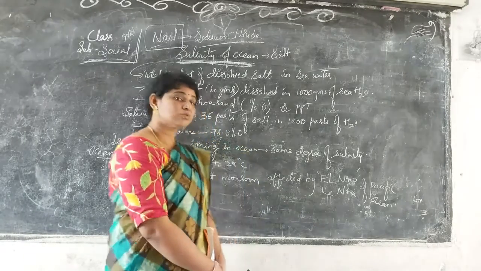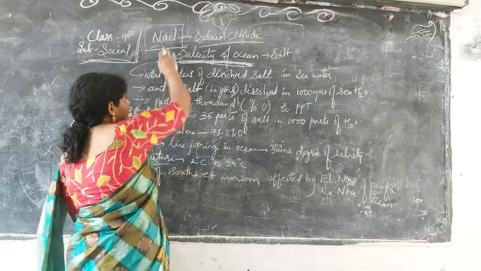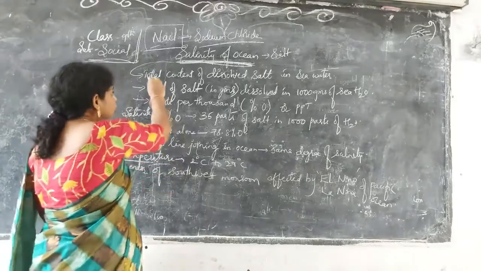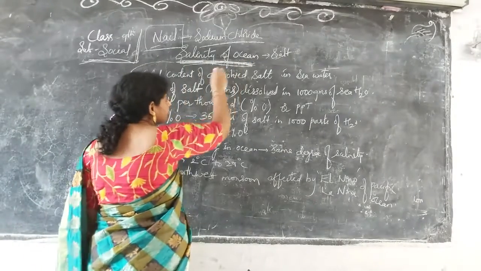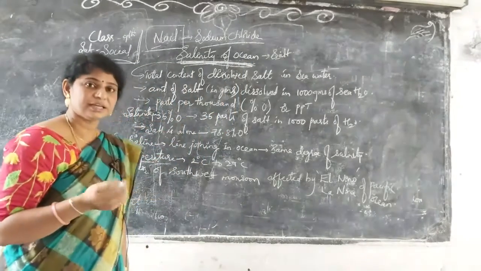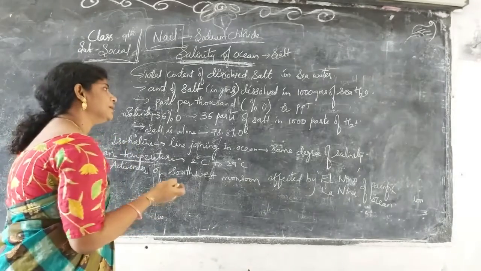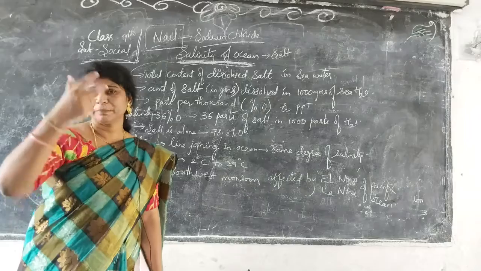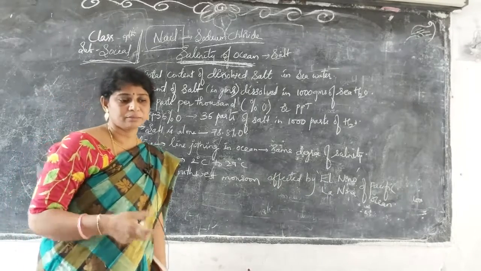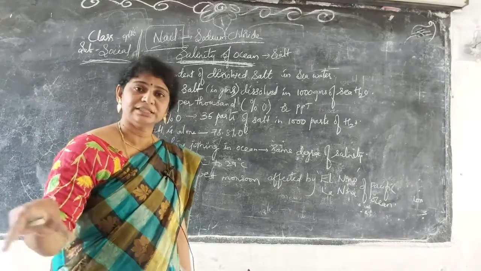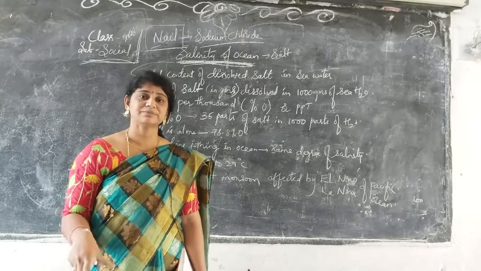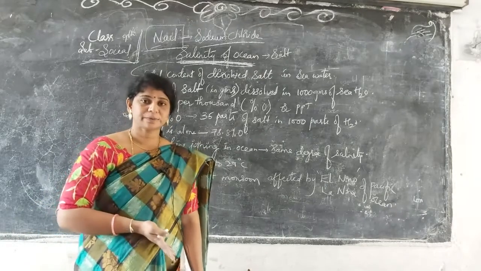So what is the chemical formula of salt? NaCl. The total content, the salinity of the ocean, can be measured. Geographical mining people sometimes come to our villages and towns to check how much salinity is present and how much fluorine is present.